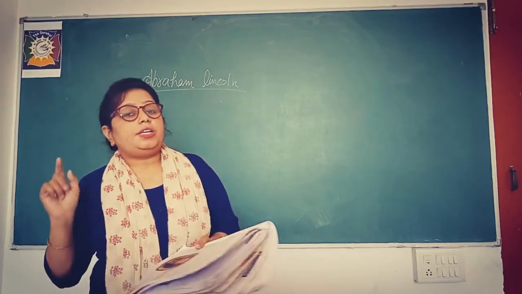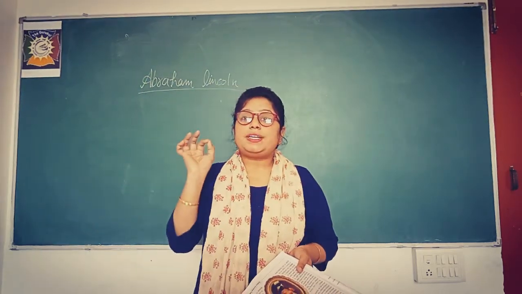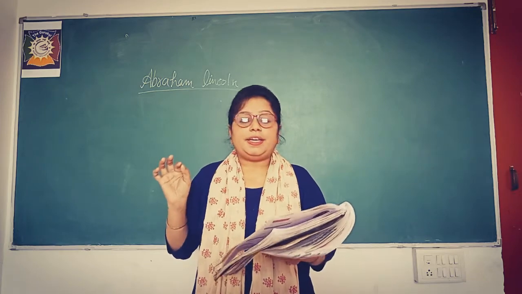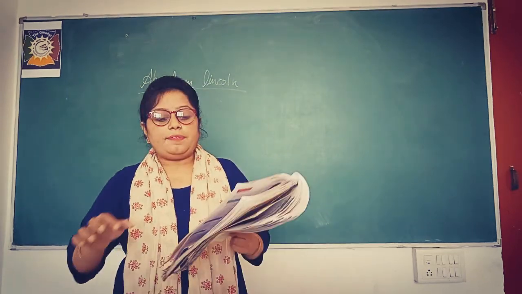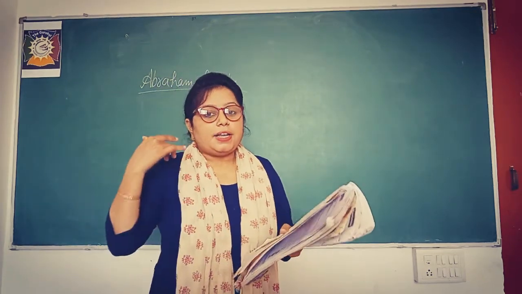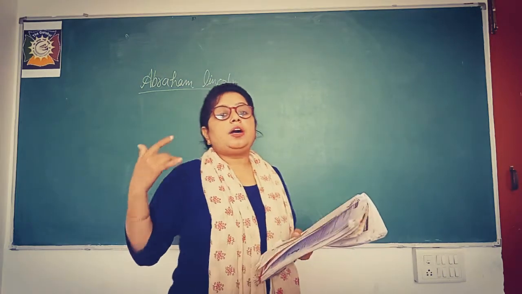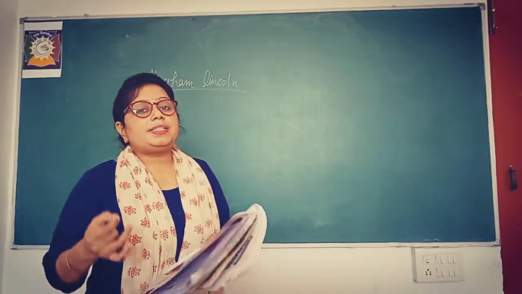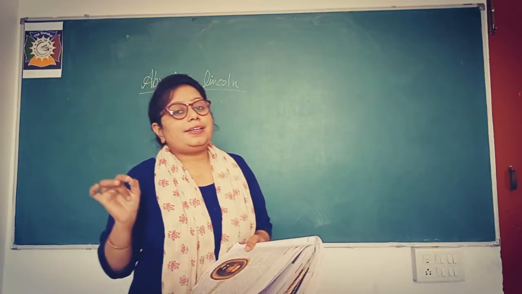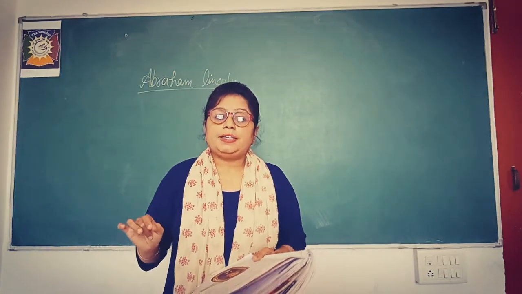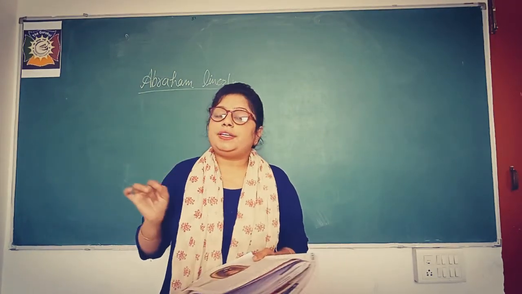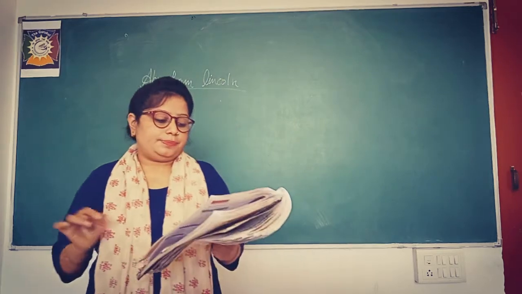He was re-elected in 1864. I will tell you all about that when we read the lesson. You will come to know about various details related to Abraham Lincoln and of course the United States of America.